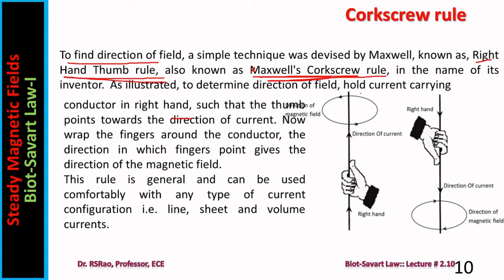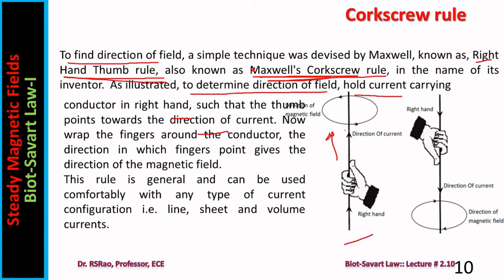It is illustrated here. To determine the direction of field, hold the current carrying conductor in the right hand such that the thumb points towards the direction of current. Suppose here is a conductor, current is upwards. Now hold it such that your thumb is pointing towards the direction of the current. There is only one way you can hold it, with your thumb along the direction of the current. Now wrap the fingers around the conductor. The direction in which the fingers point gives the direction of the magnetic field. This is Maxwell's corkscrew rule.